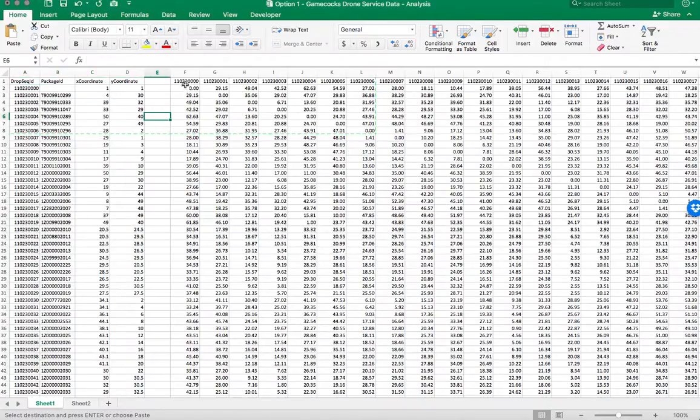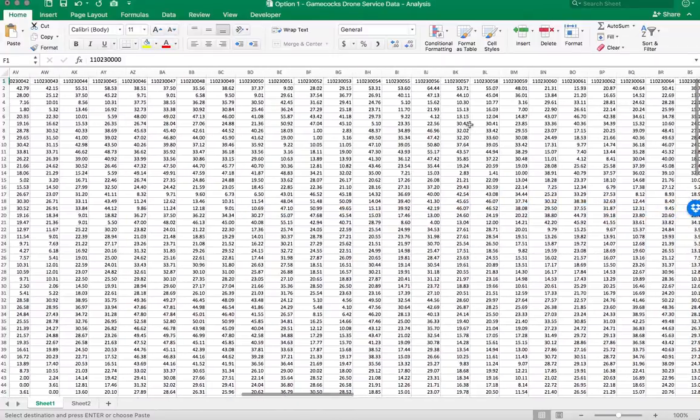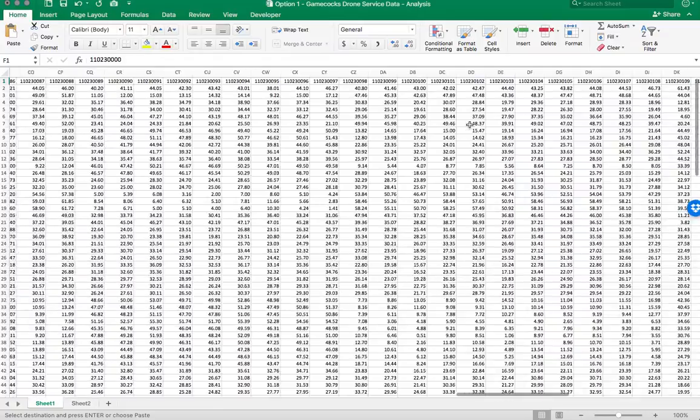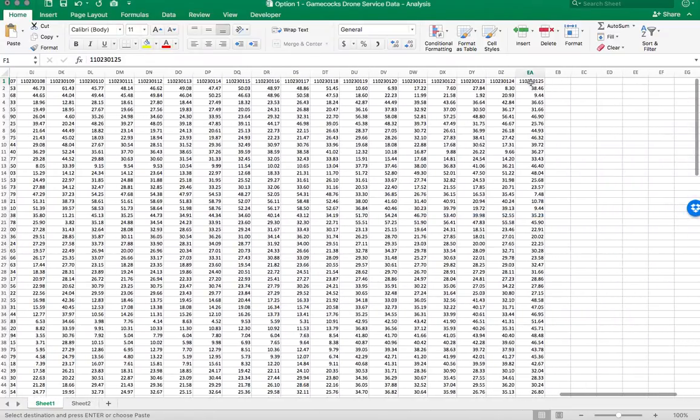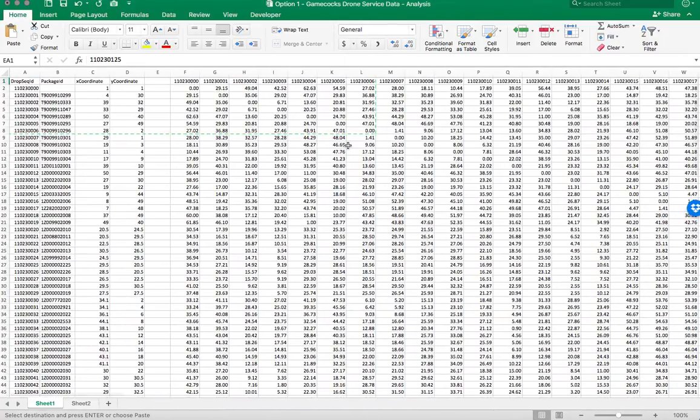Then what we have done is we have transposed the drop sequence ID from the row F1 till the end, till EA. So we have transposed that and taken it into the horizontal axis. So now we have the X and Y axis, and then we have calculated the distance of each point with the other point. So we have tried to calculate the total distance matrix out of it.